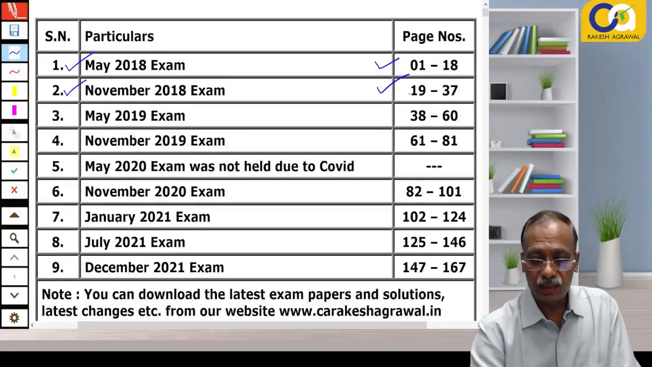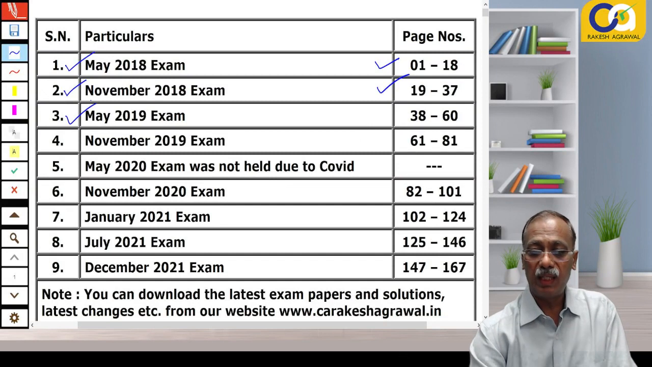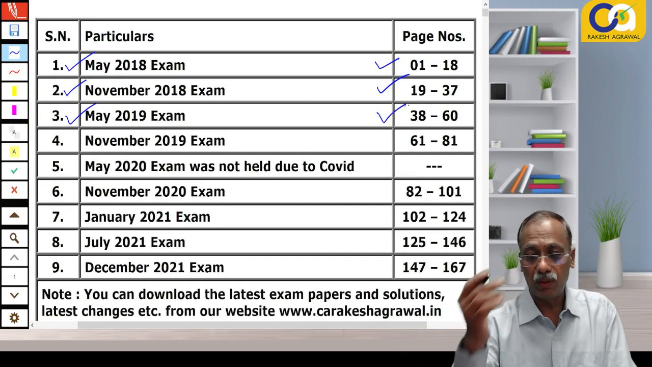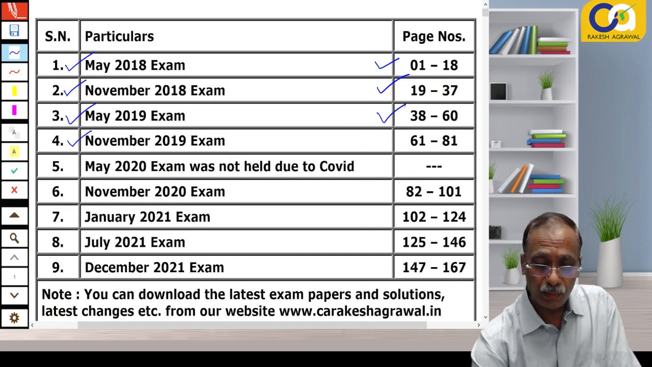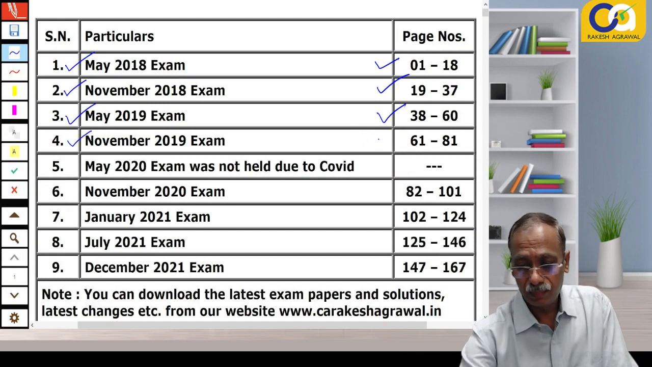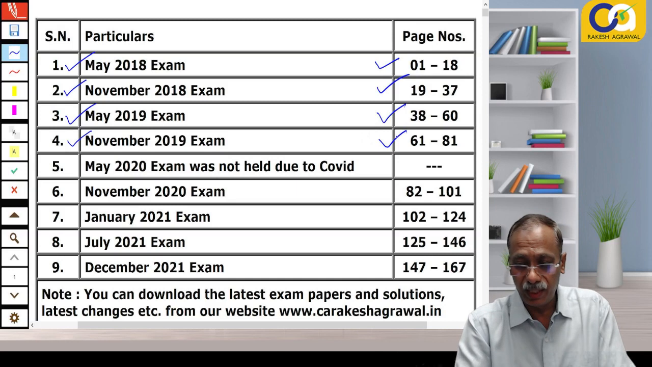Then we'll be discussing the May 2019 exam. Those papers and solutions are lying from page 38 to 60. Then the November 2019 exam, right, spread over page 61 to 81.